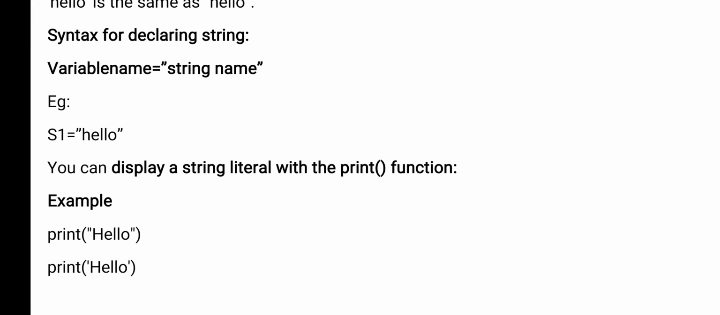Now come to the syntax. You can see the syntax for declaring a string: variable name equals string name. Variable name is an identifier. You can give any name to a string. Whatever name you are giving to the string here is nothing but a variable. Equals string name: whatever string you want to store is the string here. And as I already said, in Python we declare that string either in single quotes or in double quotes.